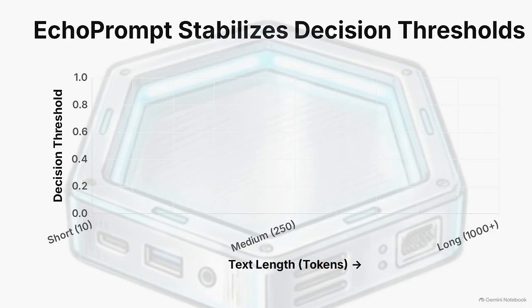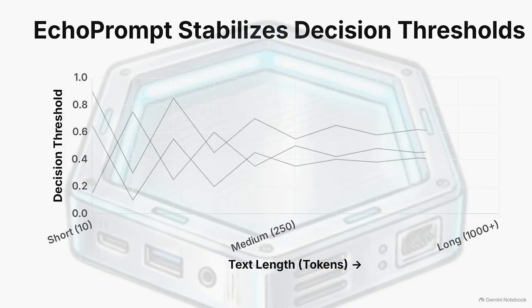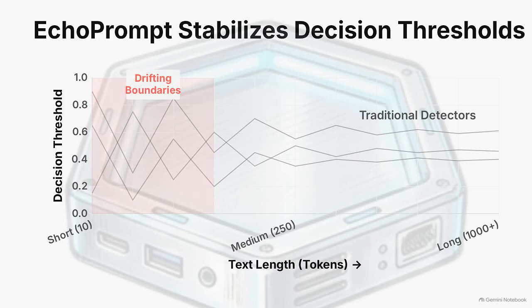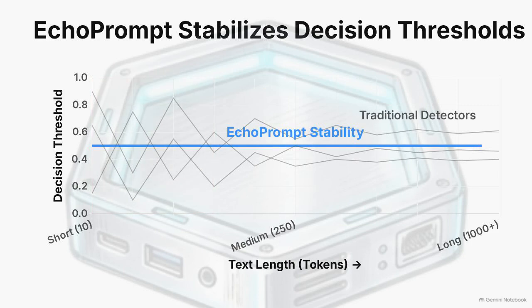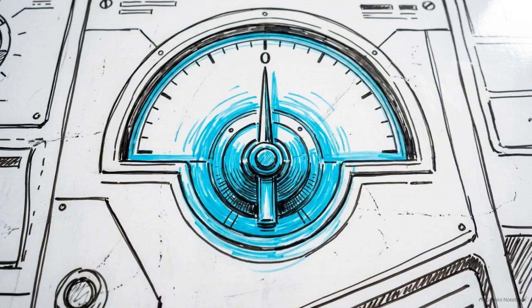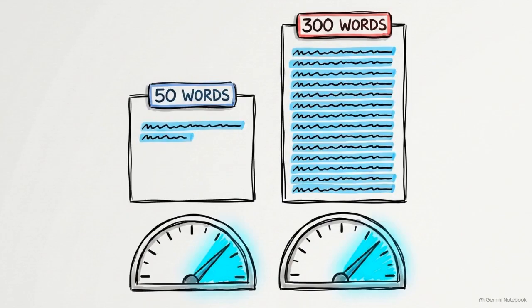This graph tracks threshold trajectories across text lengths. For shorter texts with fewer tokens, traditional detectors suffer from drifting decision boundaries, requiring manual recalibration. In contrast, the EchoPrompt threshold line remains nearly flat across all lengths, avoiding erratic shifts seen in other methods. The base model calibration intrinsically controls for sequence length. The difference score isolates the contextual signal uniformly, whether the text is 50 words or 300.